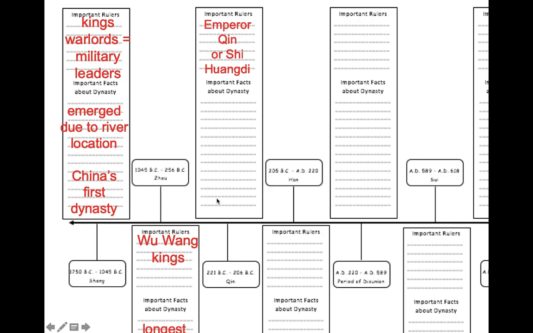And of course, Emperor Qin, or Shi Huangdi, was his given name. Remember, it meant the first Qin emperor. And some important facts. We know that Emperor Qin used force to unify China after the Zhou Dynasty. Remember, the end of the Zhou Dynasty was called the period of the warring states. And so the good thing that Emperor Qin did was he did unify China once again through a central unified government. Unfortunately, the way in which he did it was not favored by the people.